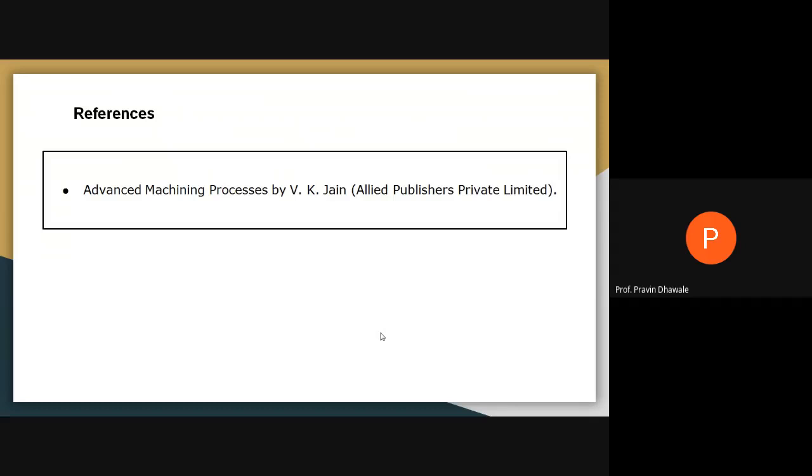Anybody have any query? Please feel free to ask me. You may unmute yourself and ask any questions or queries if you are not getting any point from this lecture. Anybody have any query? Anybody remaining? Write your roll number in the chat box. Okay. Next lecture, I think it is of Inamdar sir, right?